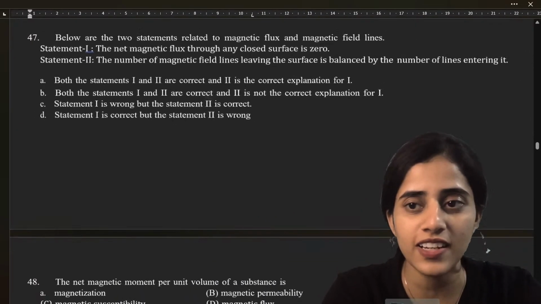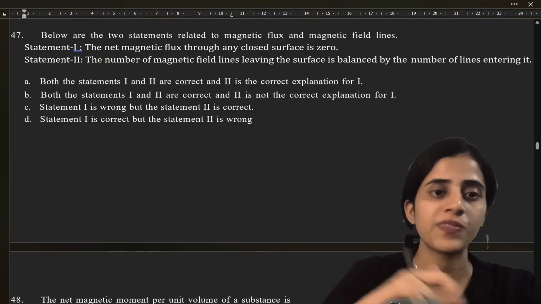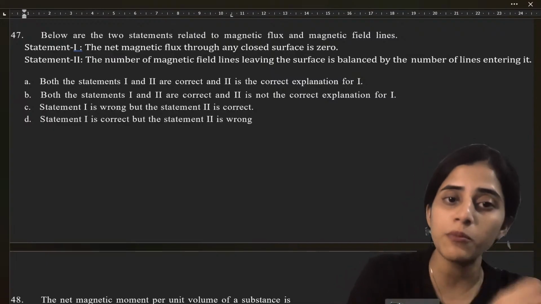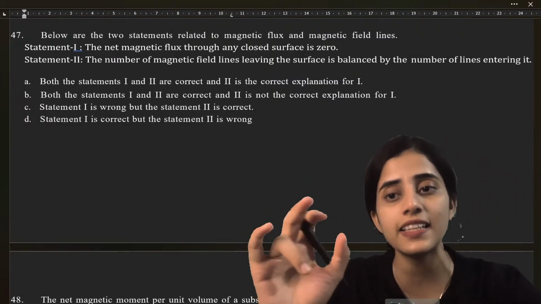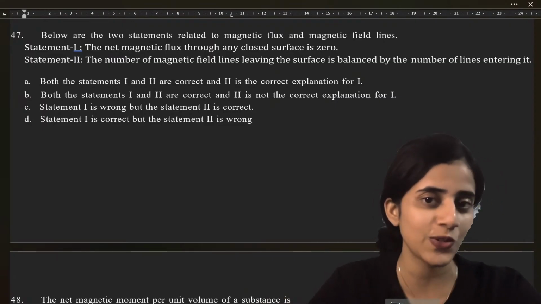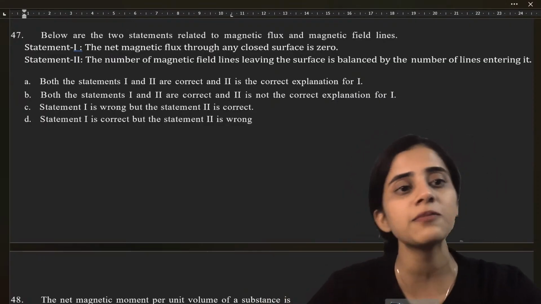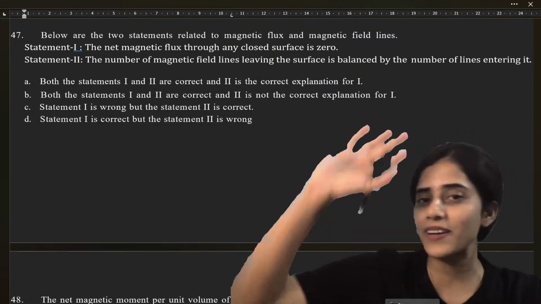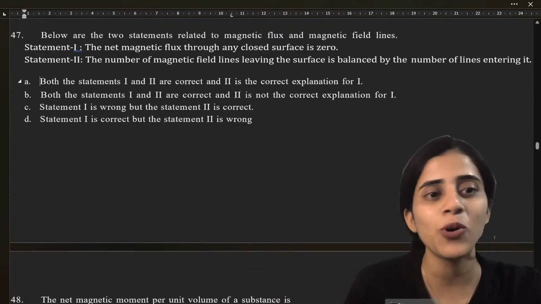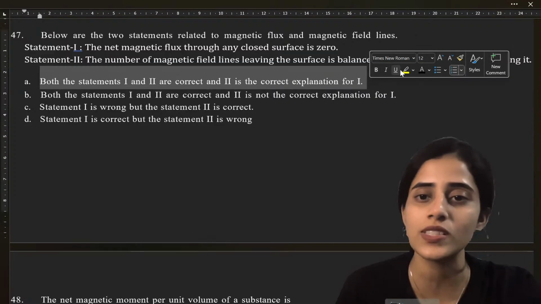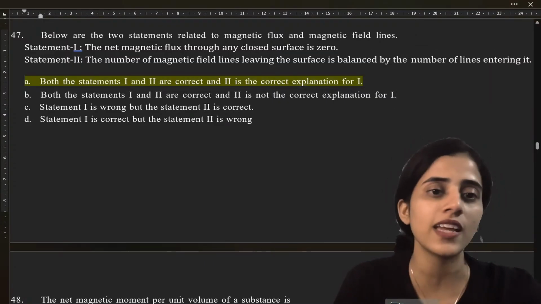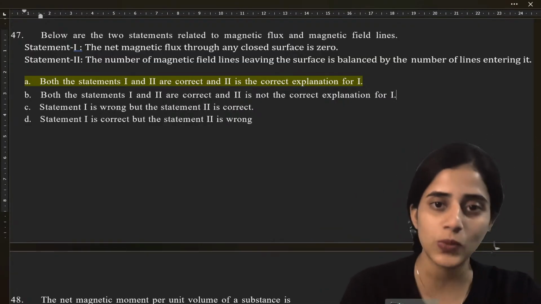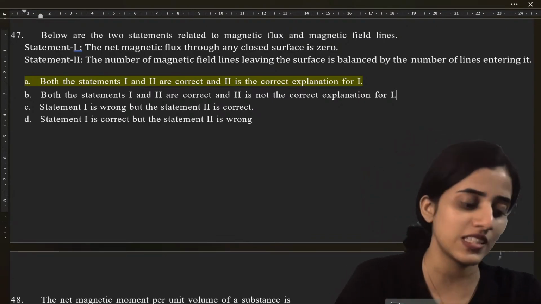Below are two statements related to magnetic flux and magnetic field lines. First statement: the net magnetic flux through any closed surface is zero. Statement 2: the number of magnetic field lines leaving the surface is balanced by the number of lines entering it. What is the answer? Yes. Both statements 1 and 2 are correct and 2 is the explanation for 1. Why? Because every field line that enters will leave it. That is why magnetic flux through a closed surface is 0.